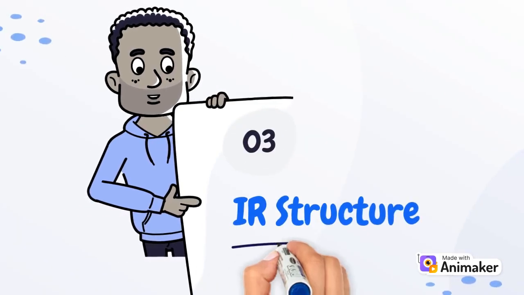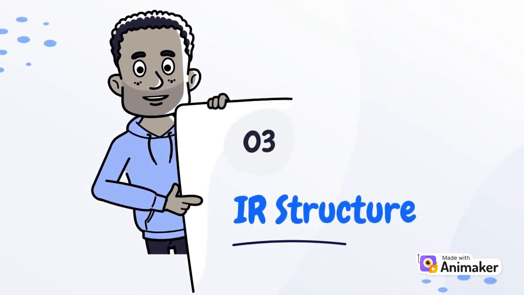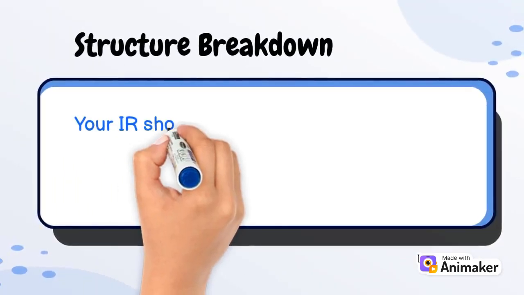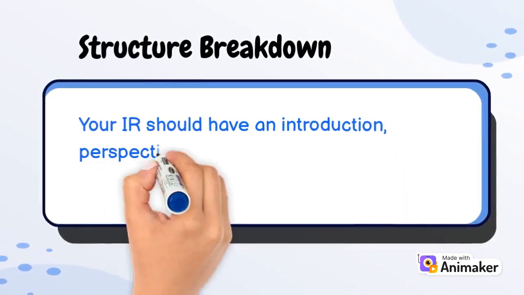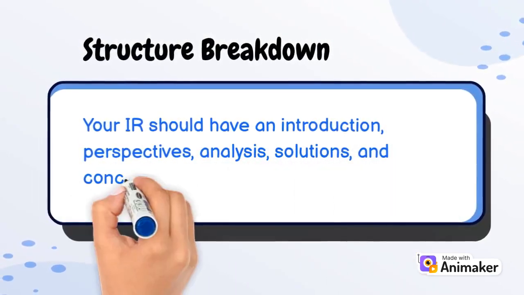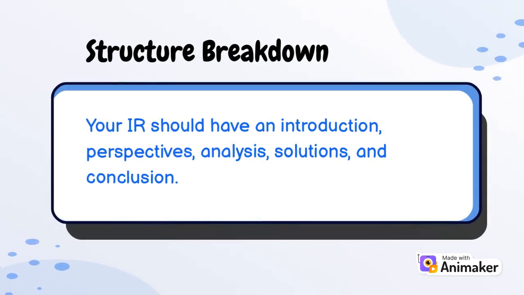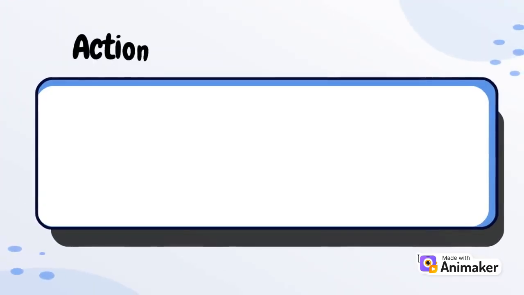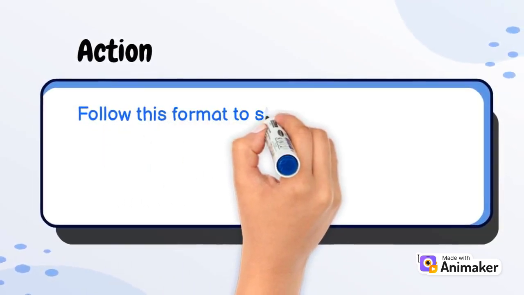IR structure. An organized structure helps convey your message clearly. Structure breakdown. Your IR should have an introduction, perspectives, analysis, solutions, and conclusion. Action. Follow this format to stay focused in your writing.